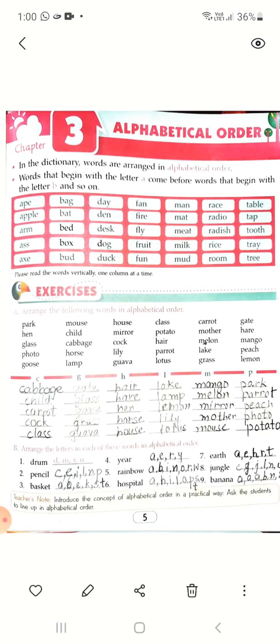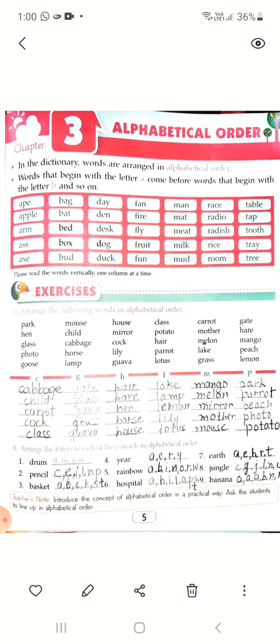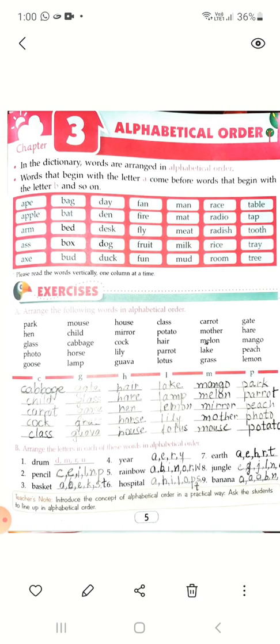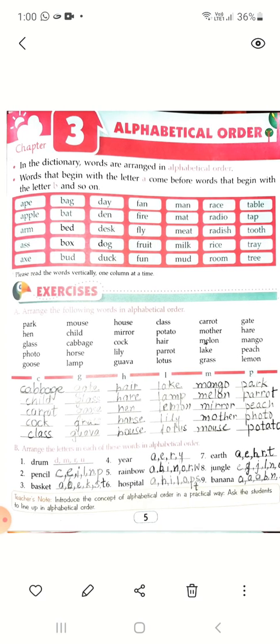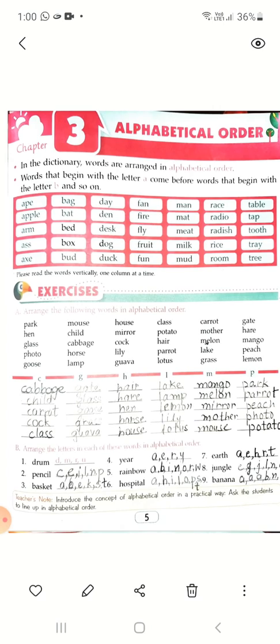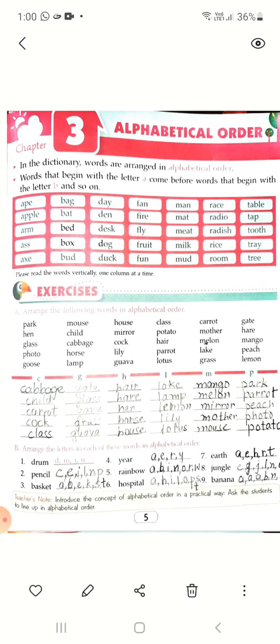Then hen. The H letter is the same in every word, so we will write according to order. After A, E letter comes. After E, O comes. Now horse and house. Both look the same, but we have to choose from the third letter. R, H-O-R-S-E, H-O-U-S-E. U comes after R, so we will write it in last.